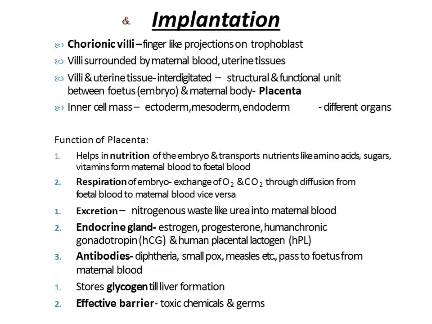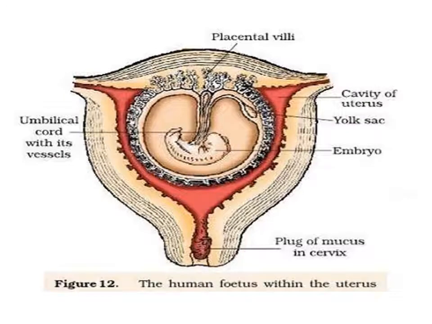So this is the role of the placenta, and this placenta is formed after the process of implantation, when the trophoblast forms chorionic villi, finger-like projections, and gets embedded in the endometrium layer of the uterus. Okay. So this picture is showing you how placental villi or chorionic villi and the endometrium wall of the uterus get embedded, and finally they start acting like the placenta and providing nourishment to the developing embryo.